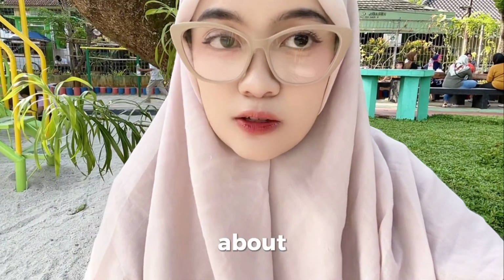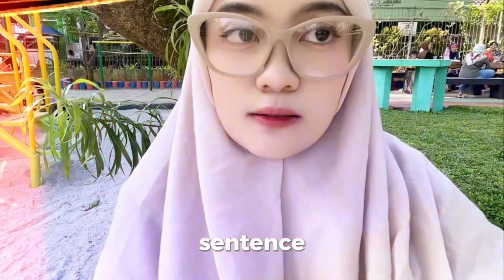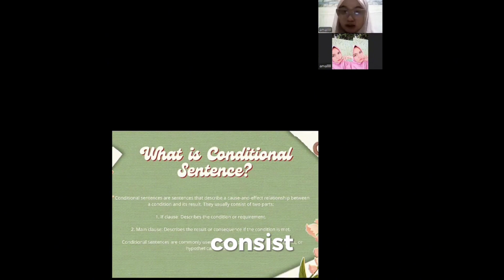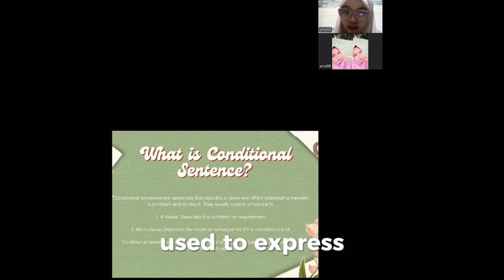And now we will learn about conditional sentence in grammar. What do you think about conditional sentence? Conditional sentences are sentences that describe a cause and effect relationship between a condition and its result. They usually consist of two parts. The first is the if clause, which describes the condition or requirement. The second is the main clause, which describes the result or consequence if the condition is met. Conditional sentences are commonly used to express possibilities, hopes, regrets, or hypothetical situations.